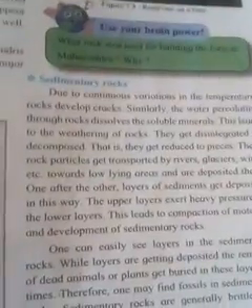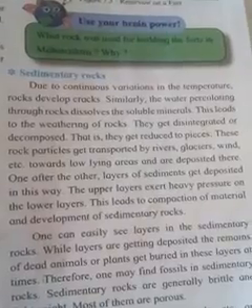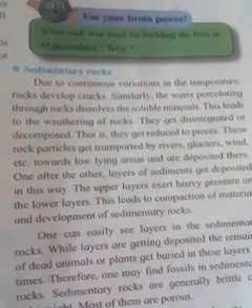Due to the continuous variation in temperature, rocks develop cracks. That means at different temperatures, these rocks develop cracks.